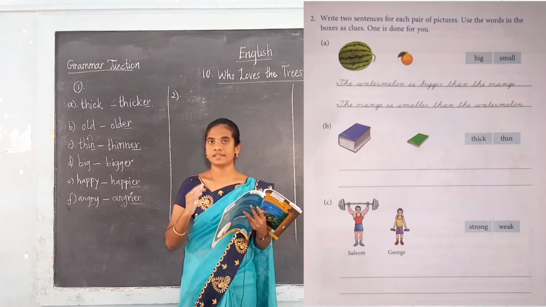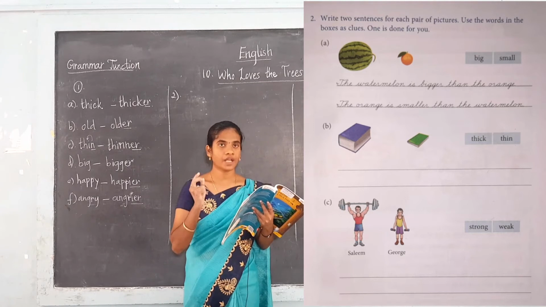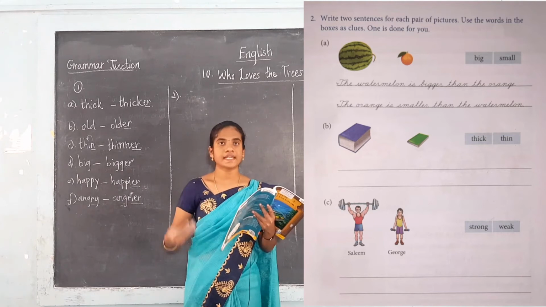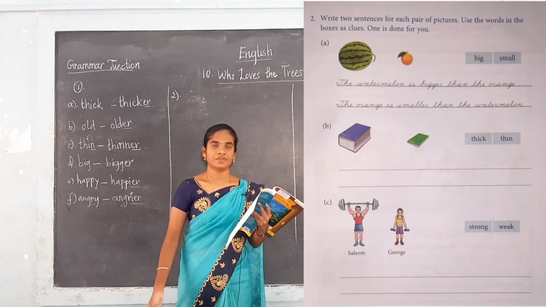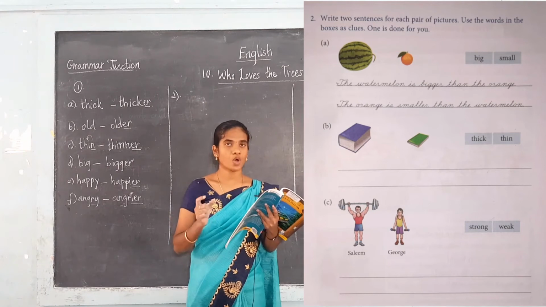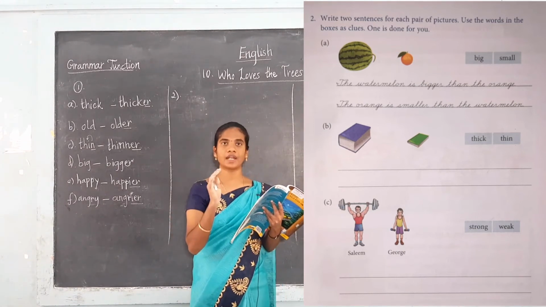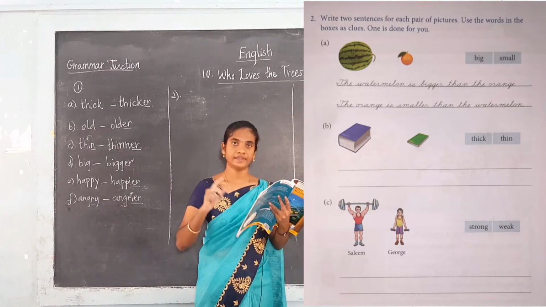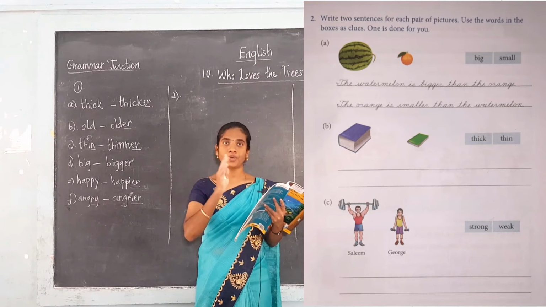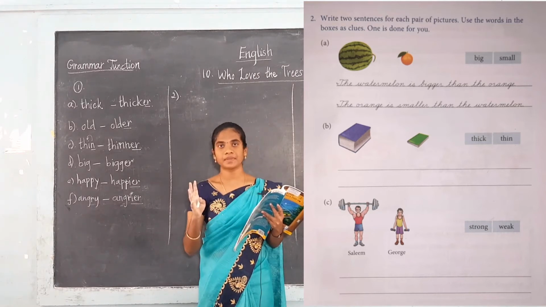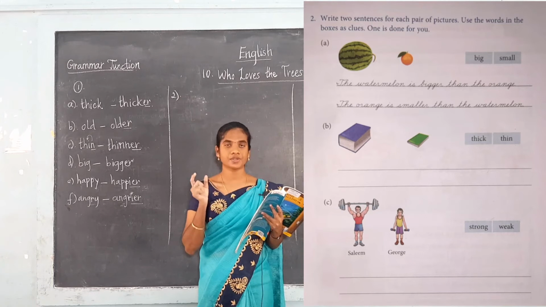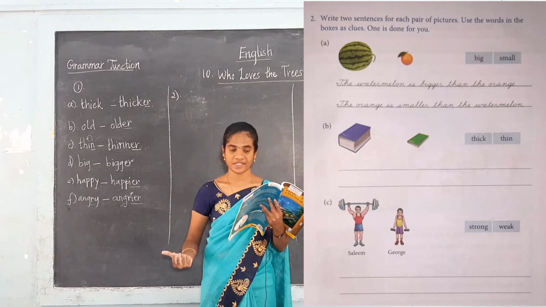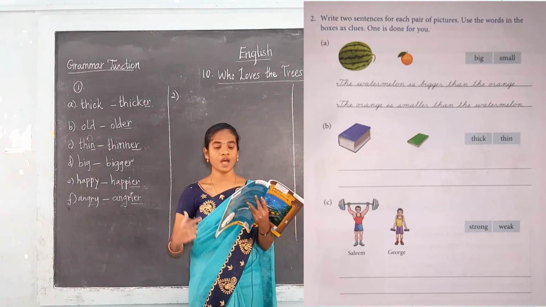Now we can compare this and write. How can we write? First we have to write for the watermelon. For the first picture you have to write down in the first blank, and in the second blank you have to write down for the second picture. First what is given? Watermelon is given. The watermelon is bigger. We have to write down the comparative form. So we are adding ER, bigger, than. While we are comparing two things, two persons, we have to use the word than. So this is a rule I have taught, no? So we are using than. The watermelon is bigger than the orange.